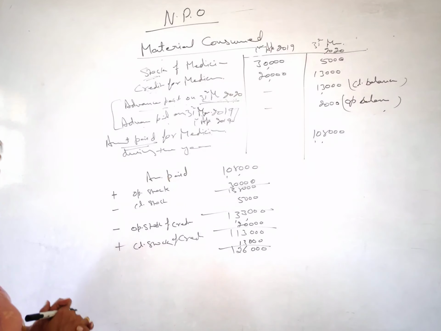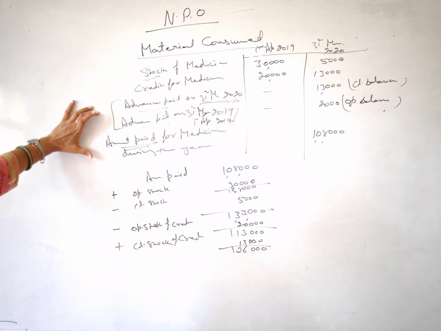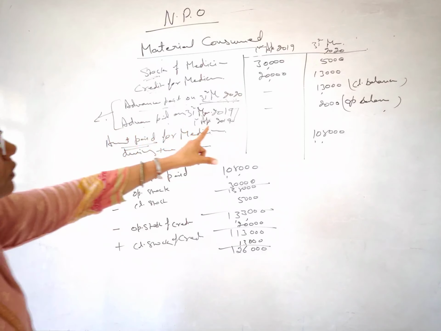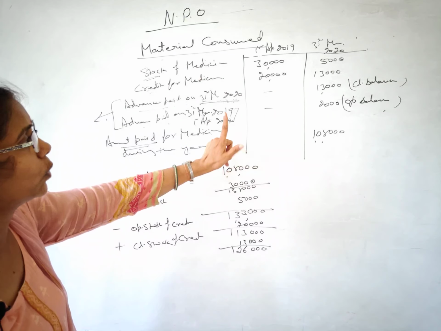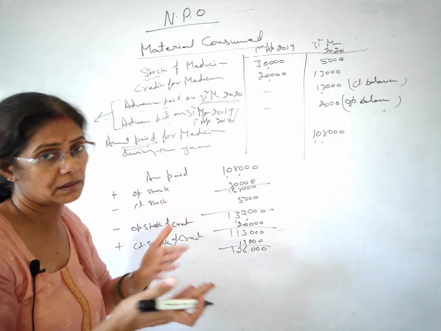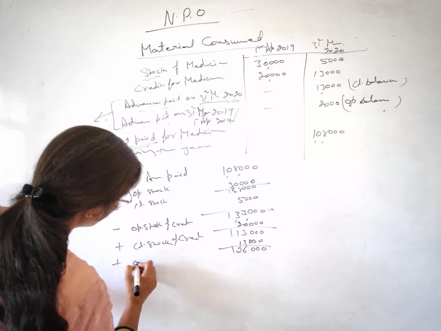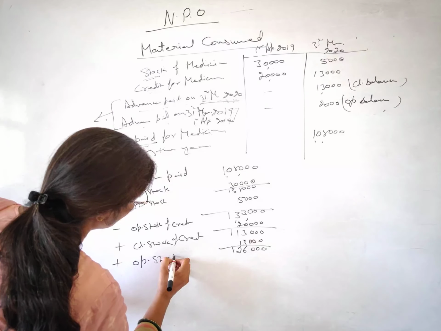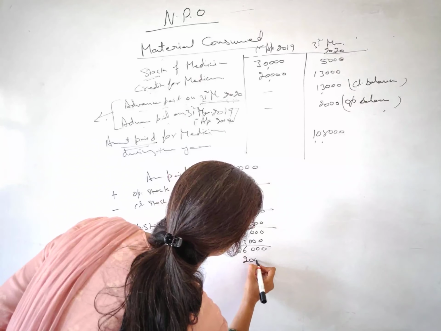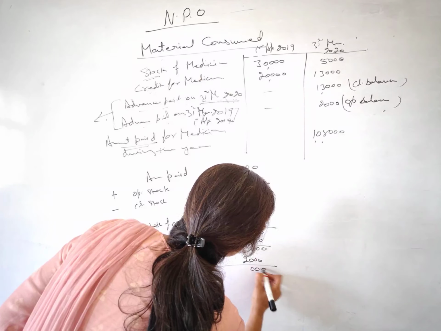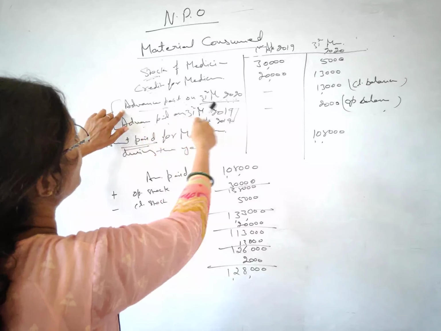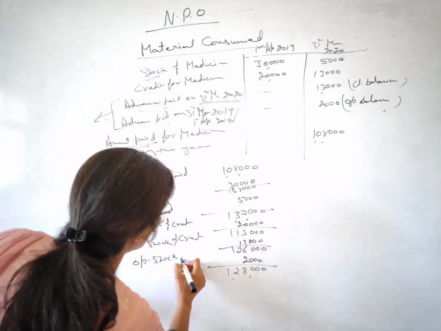1,26,000 comes here. Fine. Now next, this is the new segment which I have told you. So here also we have talked that the previous year's opening stock belongs to the current year, so we will add it here. Plus opening stock. Okay, opening stock is your 2,000. I will add this, that is your 1,28,000, and this is your closing stock of the advances.